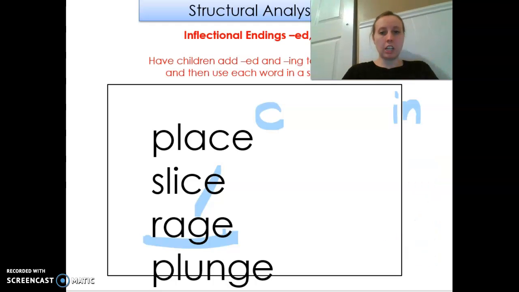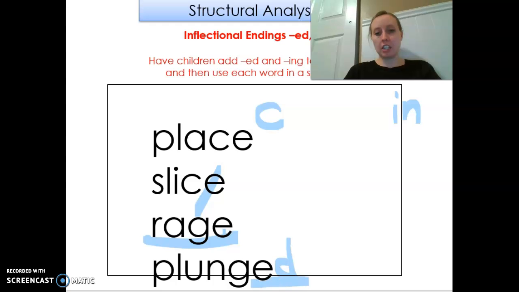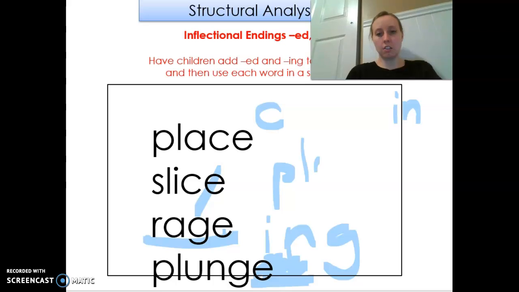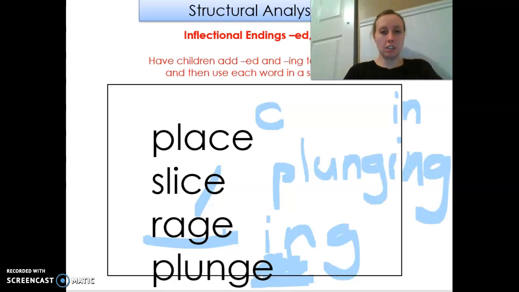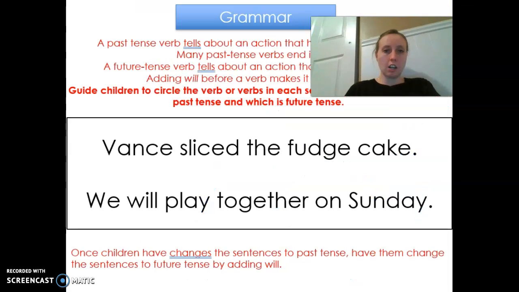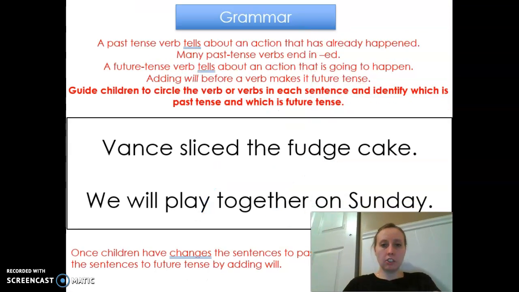This is the word plunge. So that's like you plunge off something, you jump. To put it in the past, we have a D. ED is plunged. It's in the past. But if I want it to be happening right now, I cross off the E and put ing. So plunge, ing, plunging.